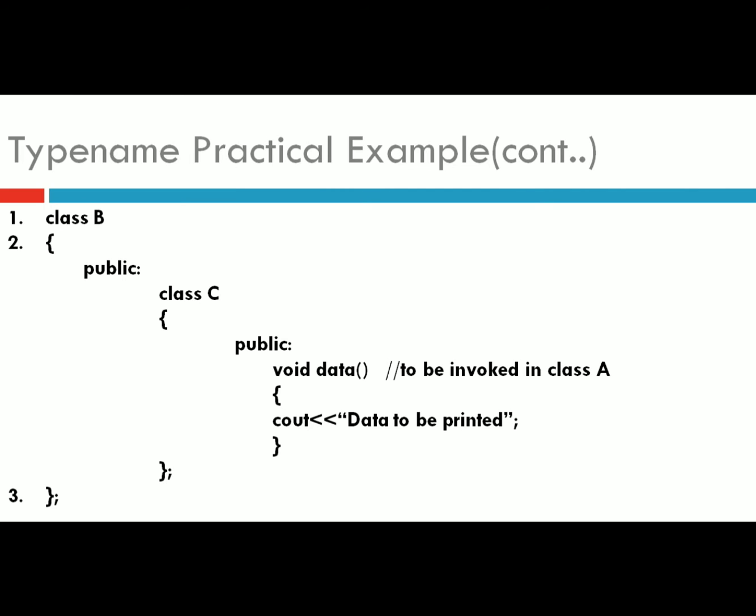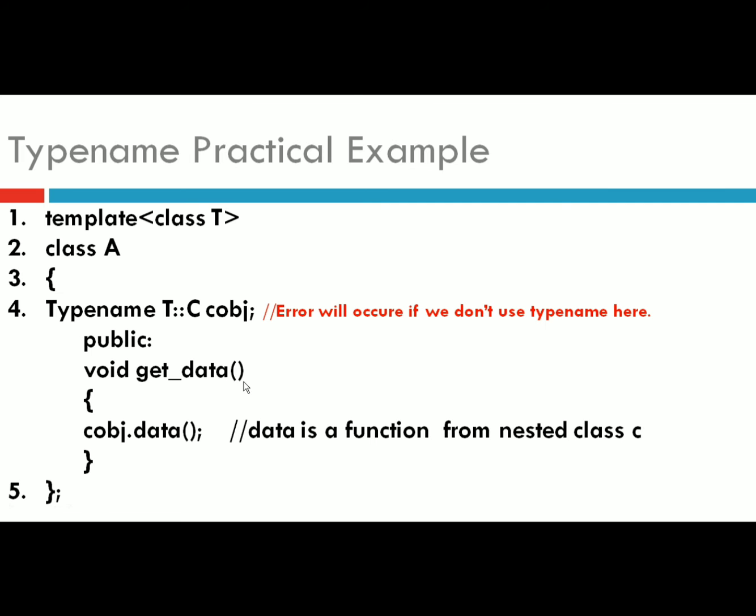We write the parent class name or outer class name, followed by the scope resolution operator, followed by the inner class name, followed by the object name. So this data function will get invoked in class A using the object of class C.